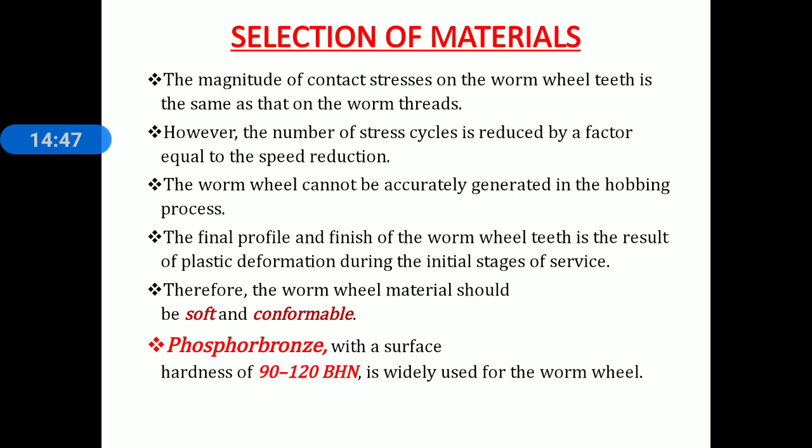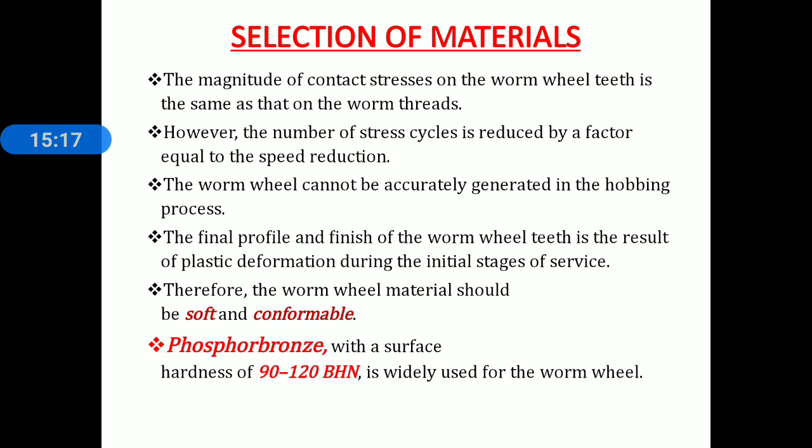The final profile and finish of the worm wheel teeth is the result of plastic deformation due to the initial stage of service. Therefore, the worm wheel material should be soft and conformable. Remember this, material for the worm wheel should be soft and conformable.